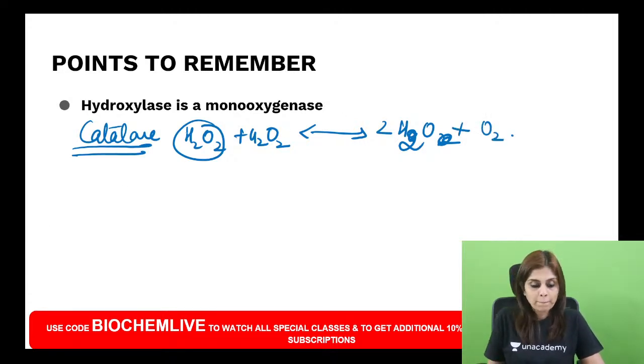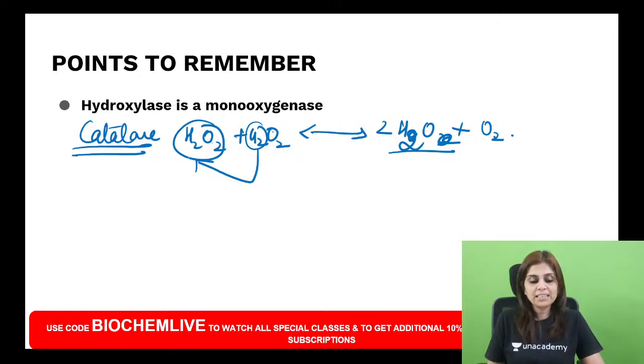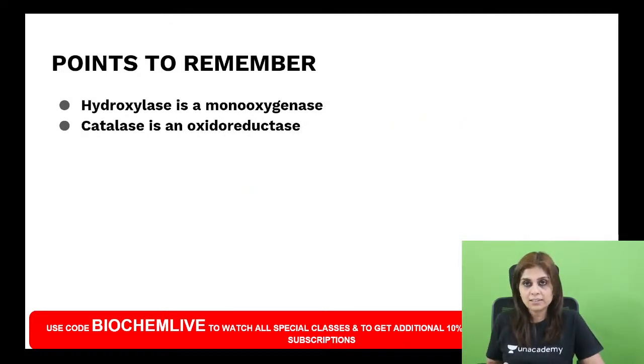When H2O2 reacts with another H2O2, two hydrogen atoms get added to one molecule, forming two molecules of water, and the other one becomes oxygen. So what is happening here? Simultaneously, the substrate is getting oxidized and reduced. So catalase belongs to which class? Very good. Catalase belongs to the oxidoreductase class.